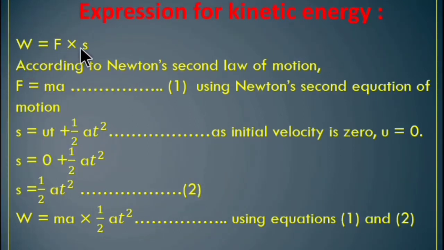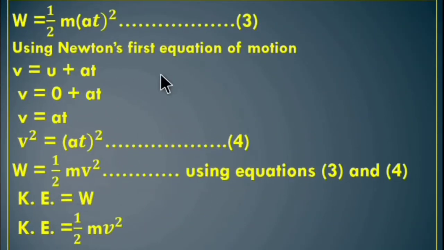W is equal to Fs. F is equal to ma, this is our first equation, and s is equal to half at square, this is our second equation. Put these values into W is equal to Fs. So W is equal to ma into half at square, using equations first and second. So W is equal to half m in bracket at square. This is our third equation.